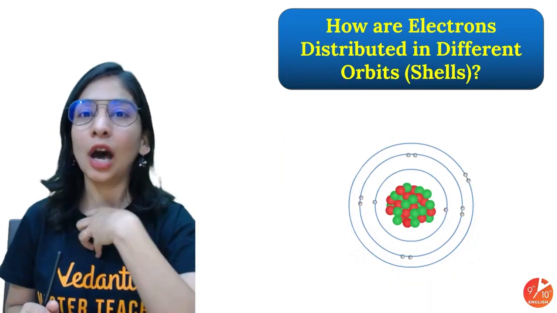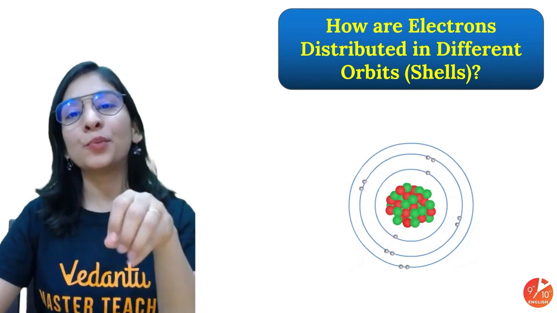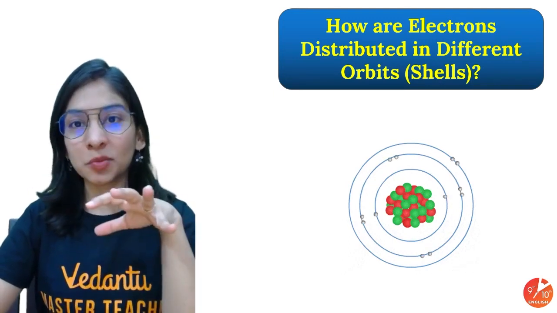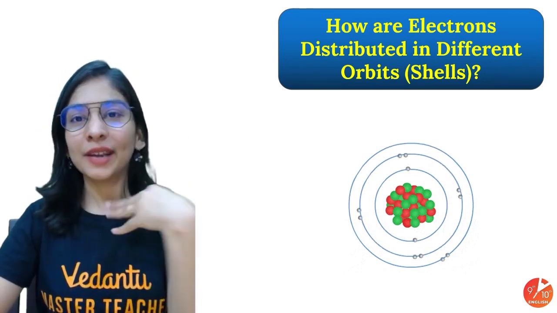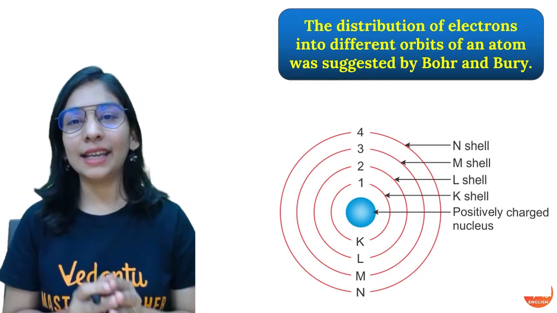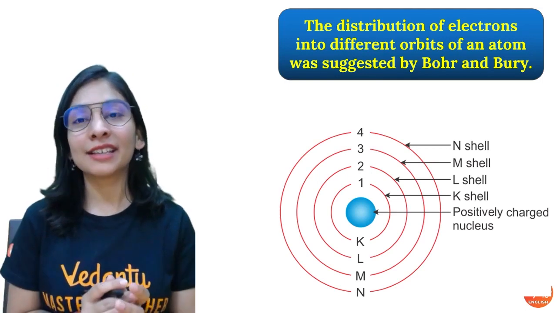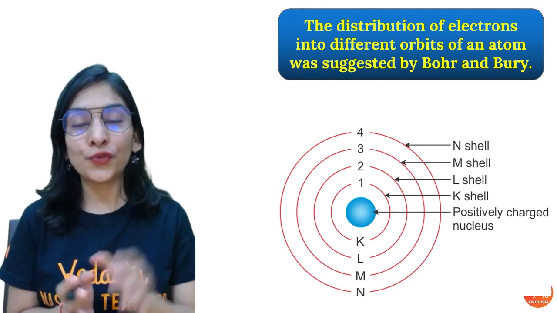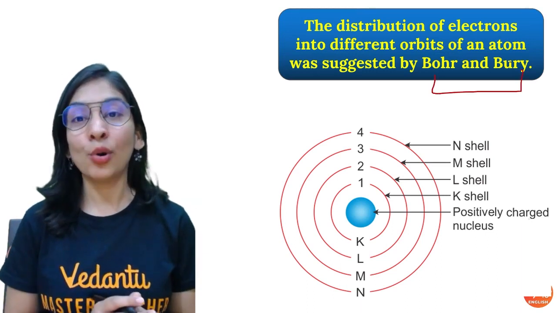Now the thing is, ma'am, how will we get to know how many electrons we must put in every orbit? There must be some rule behind it, and you should know that. So why worry? Your Anubha Ma'am is here to help you out. See, this is exactly the model of the atom that we should know. And who are the scientists who told about the rule to fill the electrons in different orbits? The names of the scientists are Bohr and Bury.